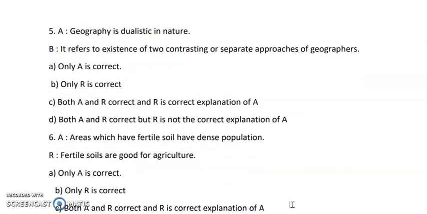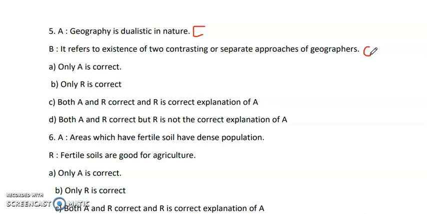fifth one. Here, geography is dualistic in nature. We all know that yes, geography is dualistic in nature, which we studied in the last chapter, geography and its scope. So I have written here C. This is a correct statement, right? Next, it refers to the existence of two contrasting or separate approaches of geography. We know that dualistic nature is possibilism and determinism, based on man dominating nature or nature dominating man.